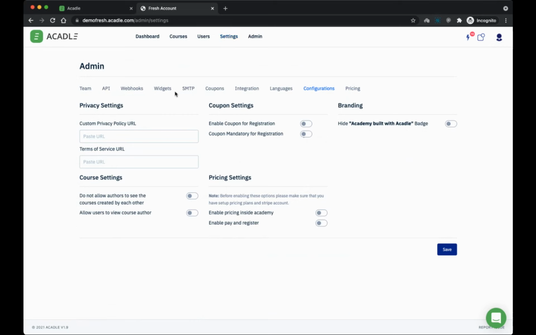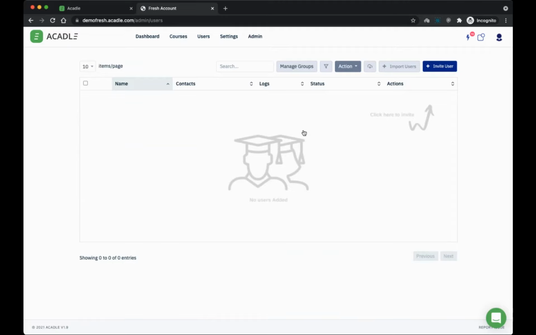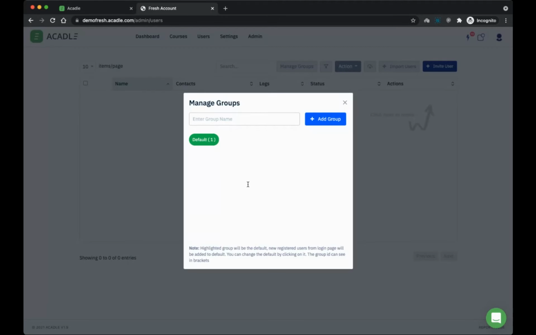Then let me also quickly show you the courses and users. So before going to the courses, I'll quickly walk you through the users. So let's say that I have multiple, paid groups. I can create multiple groups here called free, then premium. Sorry for the typo. And I can change the default. So this is right now the default. What we are seeing in green color is the default. I can change by clicking on the top of this. So now when I click on free, now free becomes the default group.